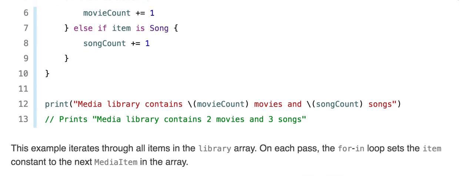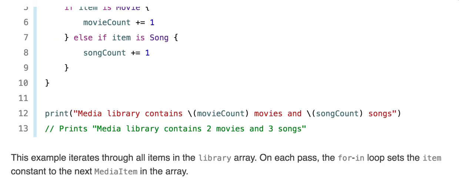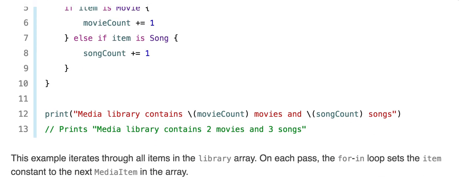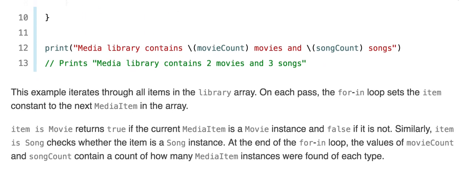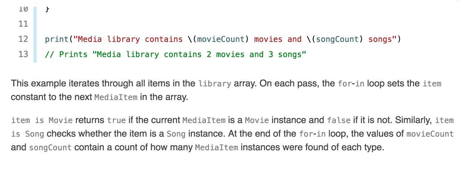This example iterates through all the items in the library array. On each pass, the for-in loop sets the item constant to the next MediaItem in the array. Item is Movie returns true if the current MediaItem is a Movie instance and false if it's not. Similarly, item is Song checks whether the item is a Song instance.